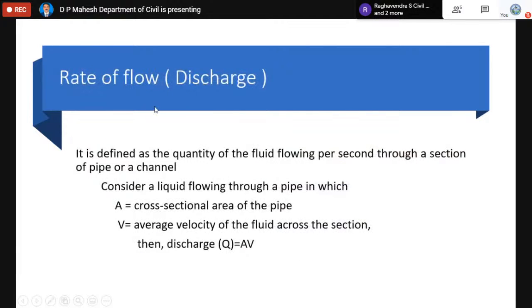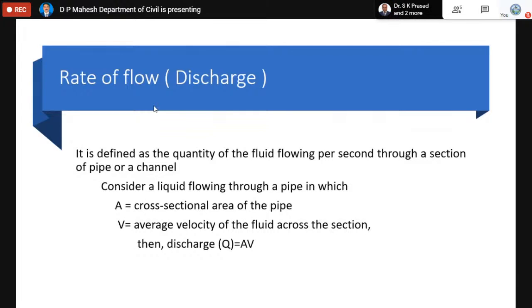Now, coming to the most important quantity in fluid mechanics, the discharge. Discharge is also called the rate of flow. Normally, when we look at a pipe carrying liquids under pressure, we can calculate the discharge. Discharge is the flow rate, that is, the rate of flow. It means the known volume of water or any liquid flowing per every second. That is called flow rate.